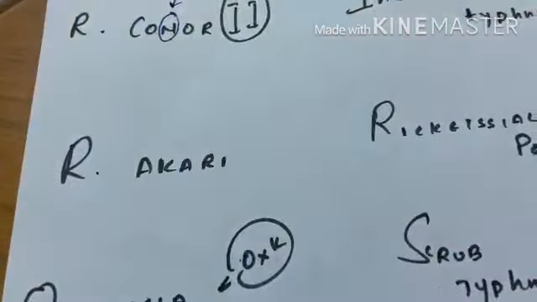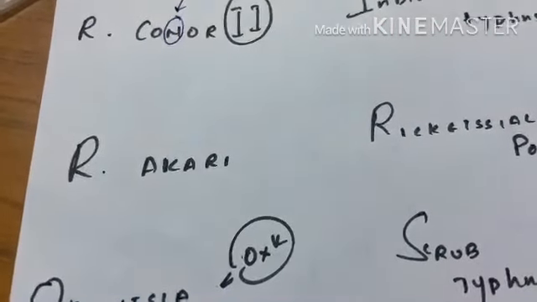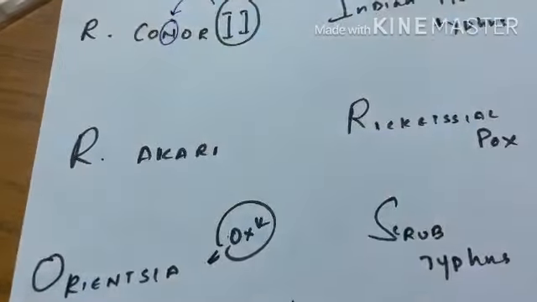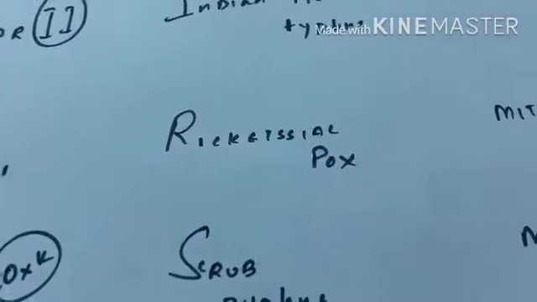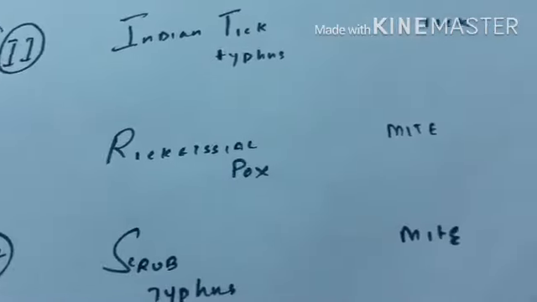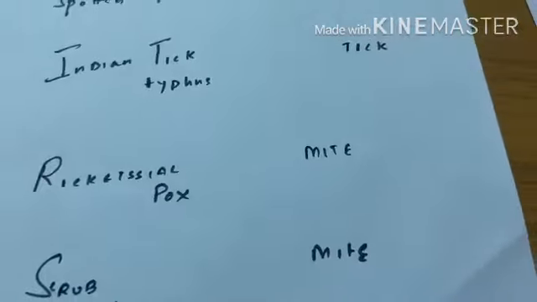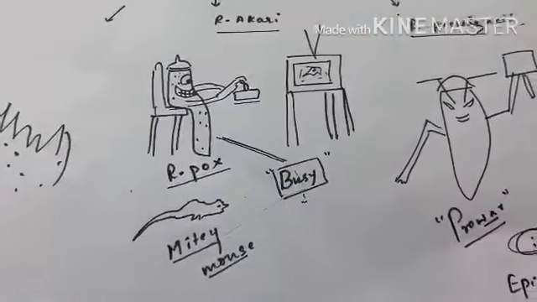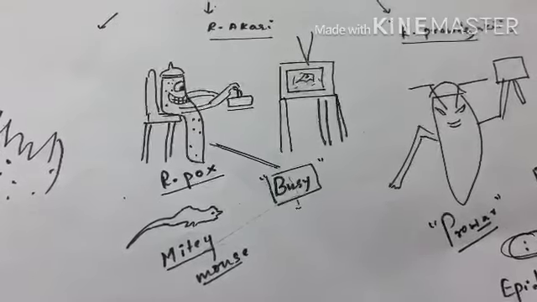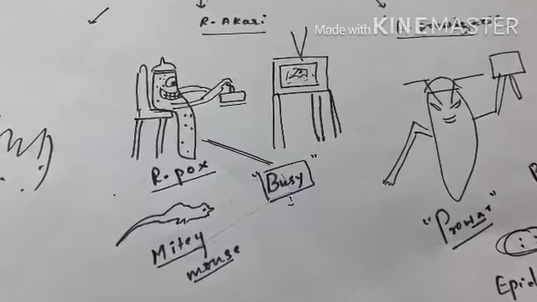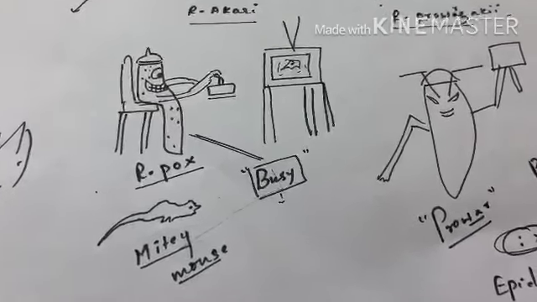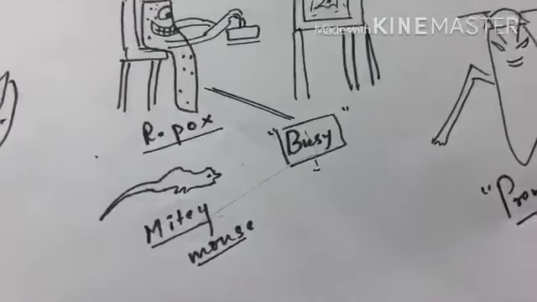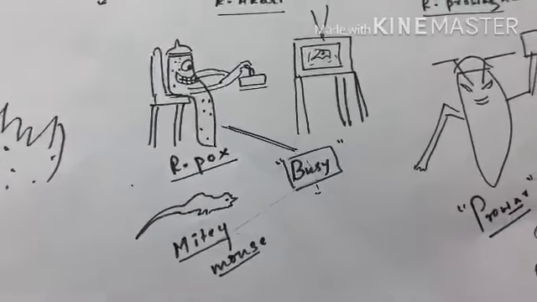Next, coming to Rickettsia akari. Rickettsia akari causes rickettsialpox through mite. So how to remember this? Just draw this diagram with Rickettsia akari, who is very busy playing video games with its pet called Mighty Mouse.